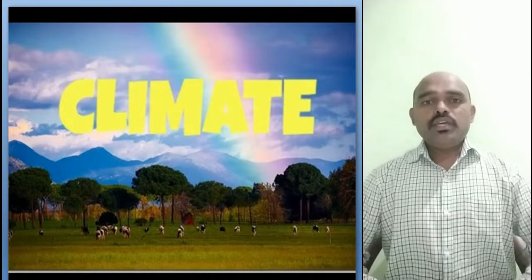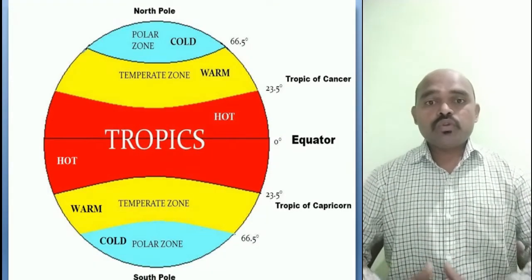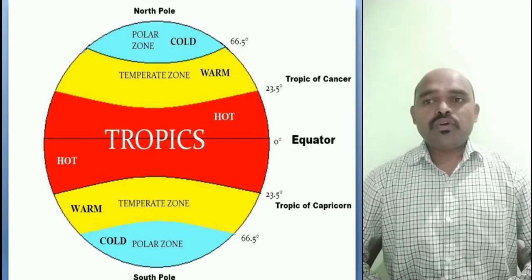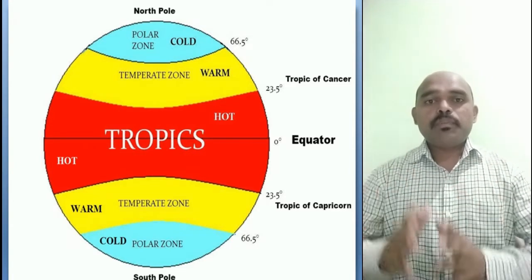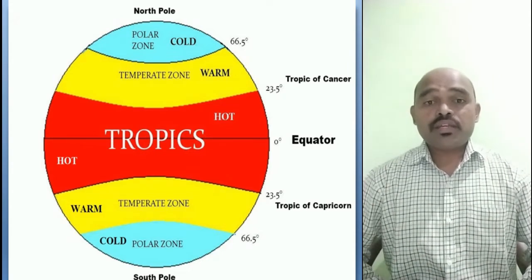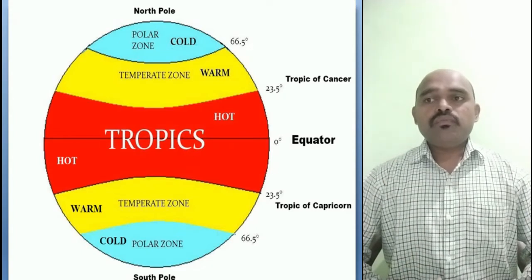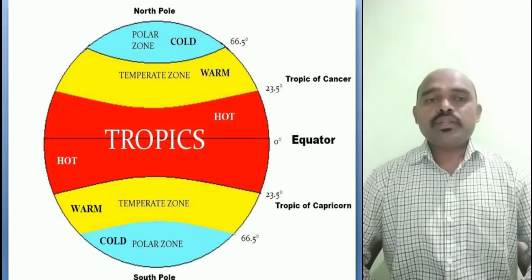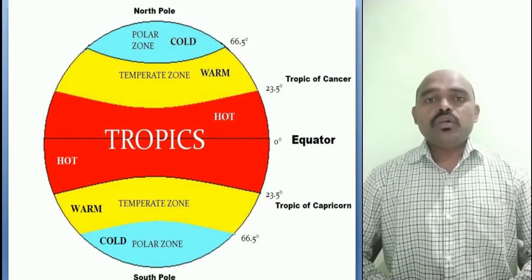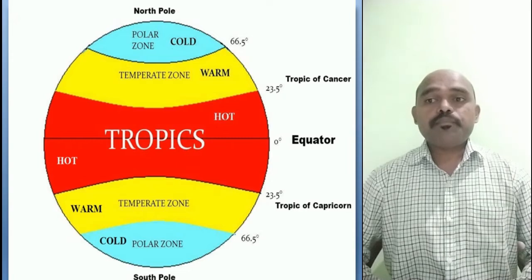So what you can see here. See here you have the map of the zones on your screen. We have basically the three zones. For example, here you have the map of the earth. At the center you have the equator at 0 degree. Above the equator, if you go, then we have the Tropic of Cancer, that is at 23.5 degree. Below the equator, if we go, then we have the Tropic of Capricorn, that is also at 23.5 degree.